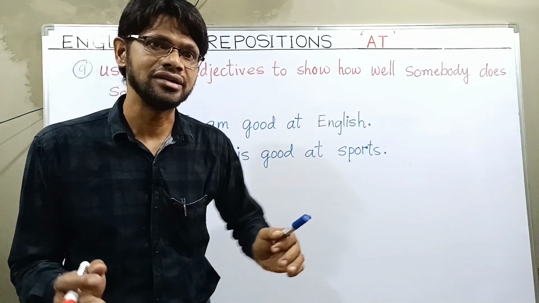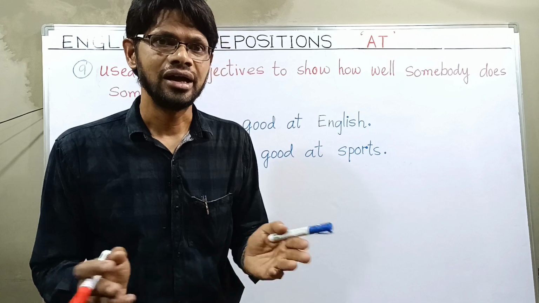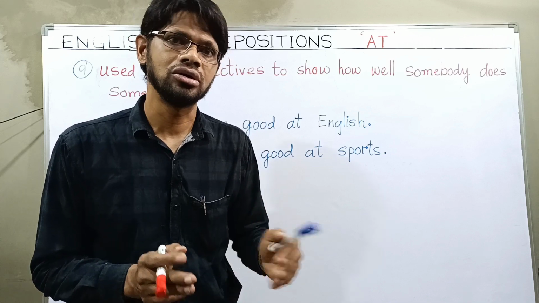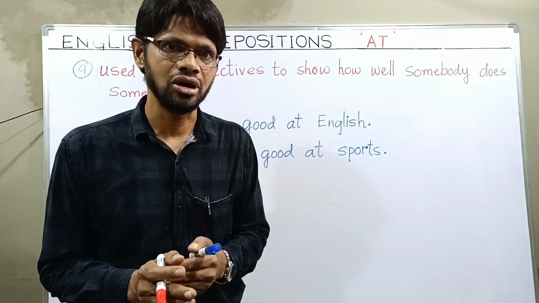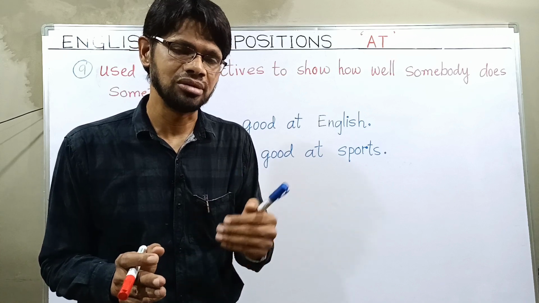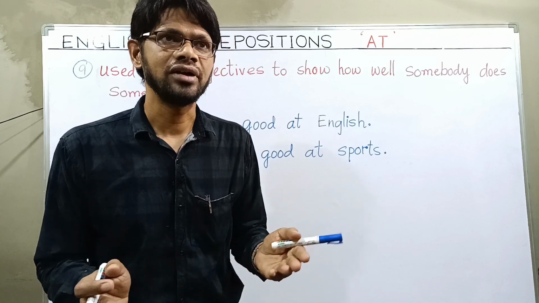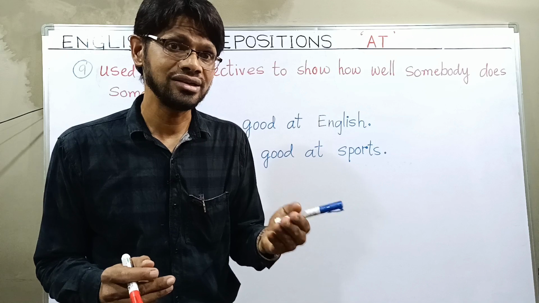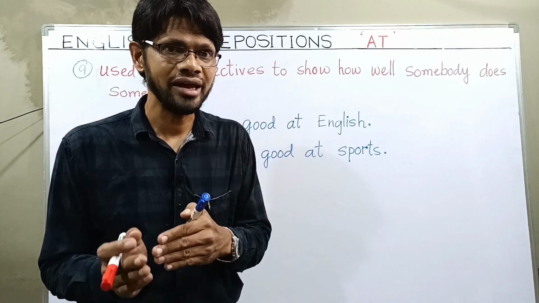What is the meaning of adjective? We have discussed adjectives in previous classes, I think. Adjective means a quality of a noun or pronoun. The word which tells something about a noun or pronoun is called an adjective. For example, cat is a noun, the name of an animal. Black cat.